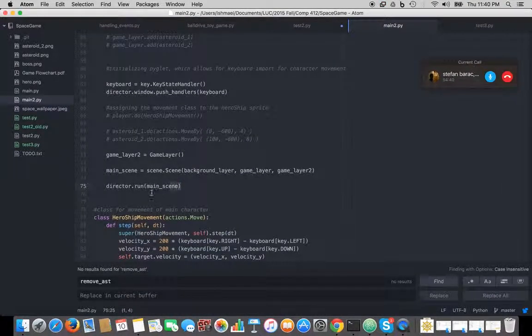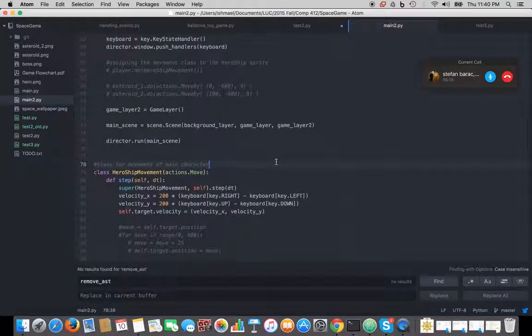So when you're creating a scene, you're passing in the parameters of different layers, and as the word layer implies, they're on top of each other. The first parameter you pass in is going to be the first layer, and so on and so forth. So it's a pretty cool engine that allows you to very easily put a character on top of a background using the layers that are built into Cocos. Exactly. So that was the framework that we started off with here.